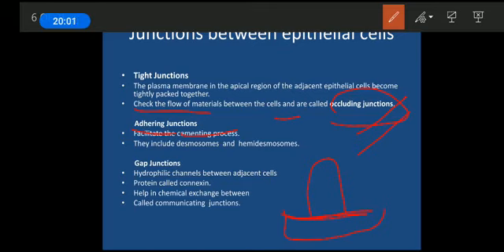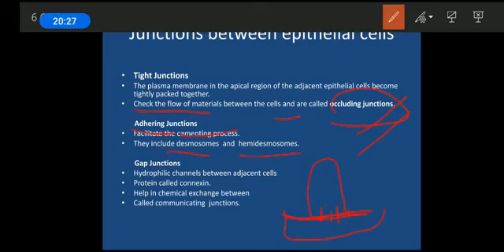This thing is carried out with the help of adhering junction. More about this junction we'll be studying in the chapter on the cell. And these are again of two types, that is desmosomes and hemidesmosomes. You don't need to differentiate between the desmosomes and hemidesmosomes, but still you should be knowing that the types of adhering junctions are two, that is desmosomes and hemidesmosomes. This is something which you should be knowing.